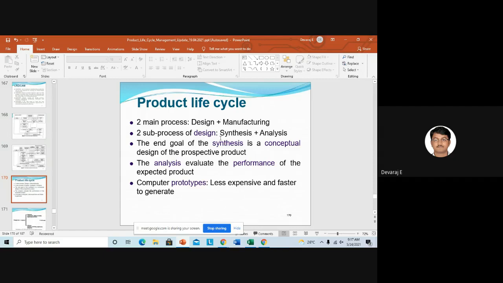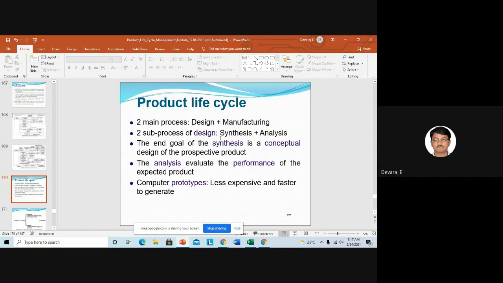For any product, you want to have design and you want to have the manufacturing, right? Yes, sir. So we'll use the software that is virtual to design as well as virtual to manufacture. Then according to the inputs we get in the virtual design and virtual manufacturing, we will implement those inputs in the real manufacturing system and we'll complete the task.